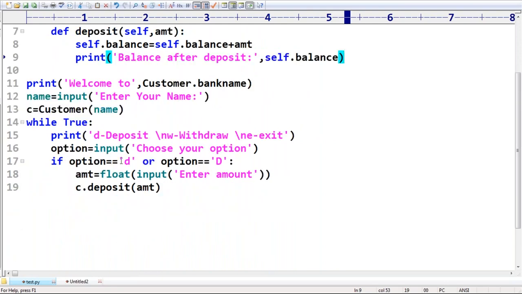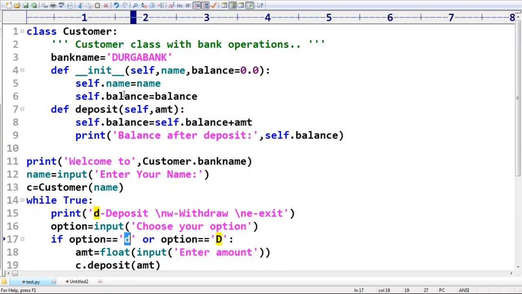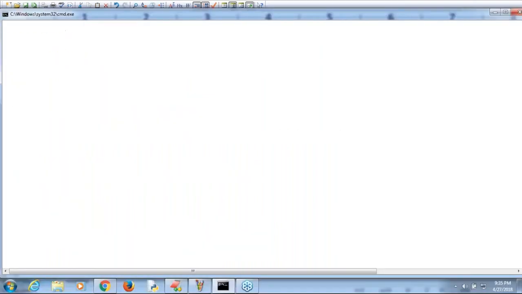If my option is D, automatically it's going to deposit. Just have a look once. Am I doing any mistake? Can you please correct any typing mistakes and so on? Please identify that. Okay. Now, sir, let me cross check up to this.